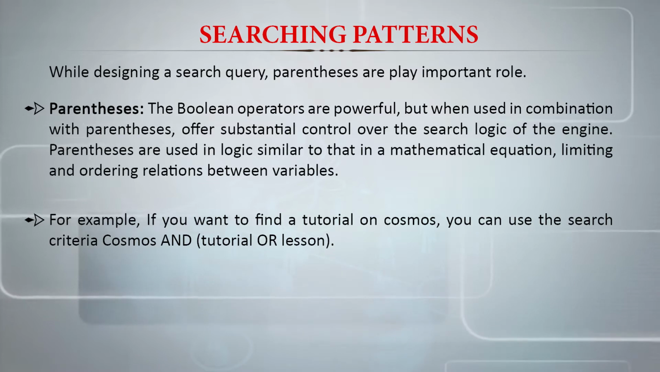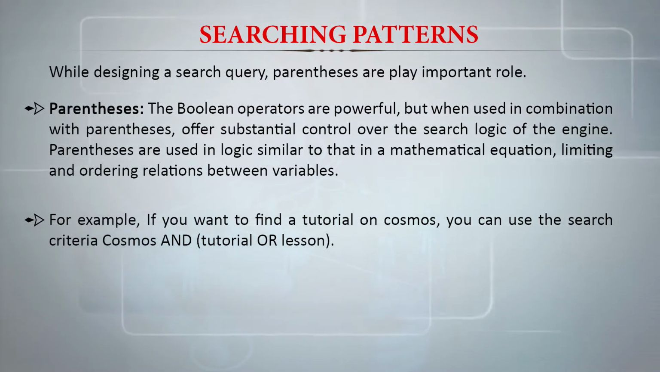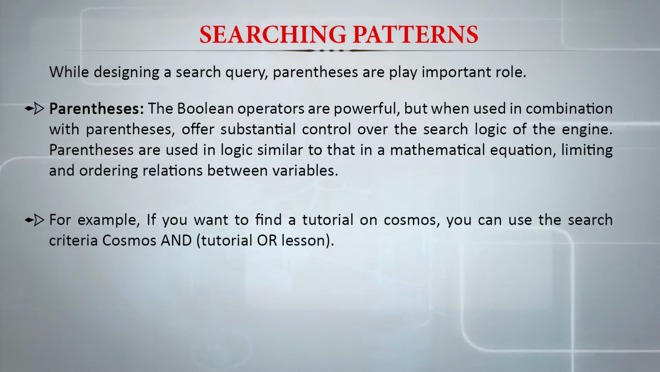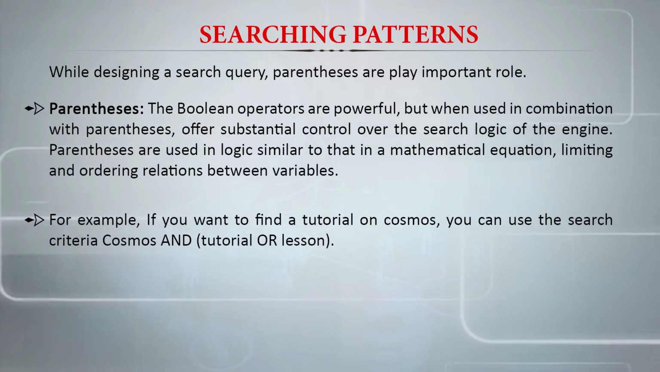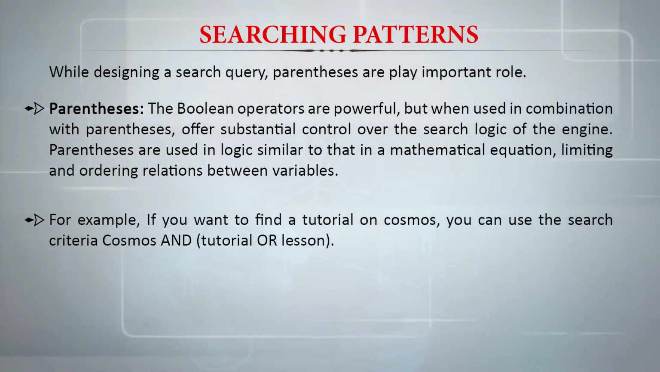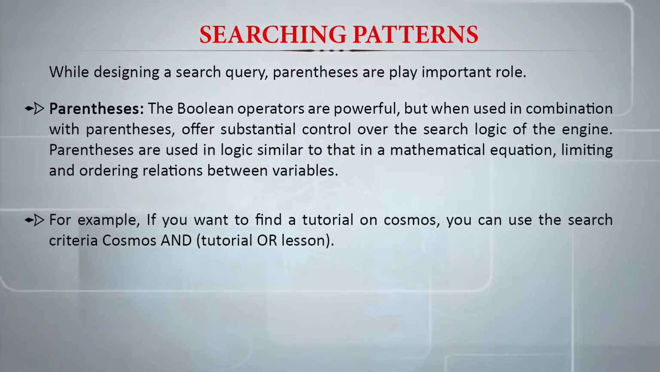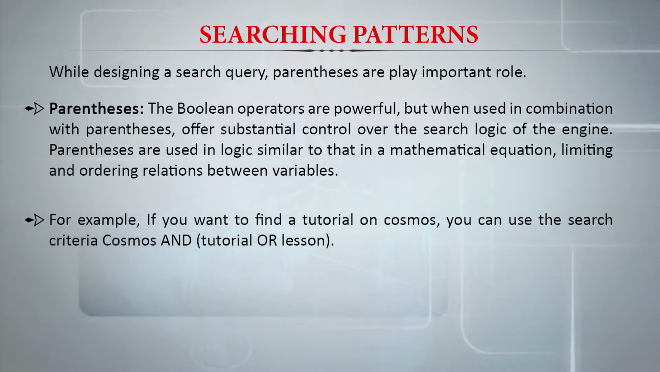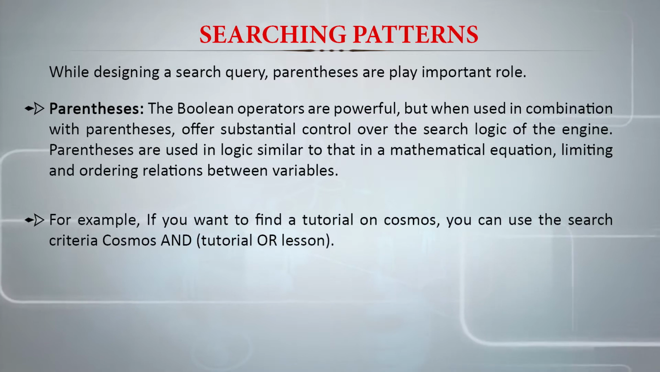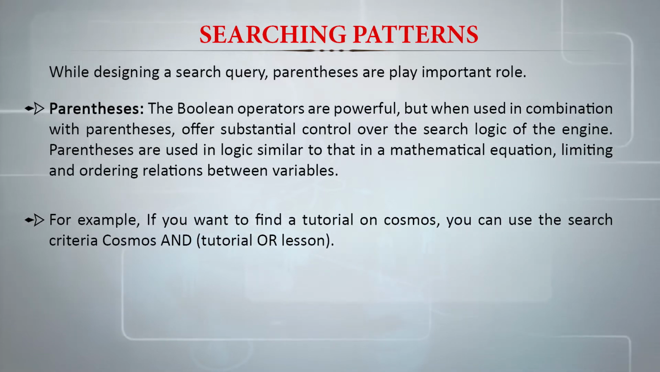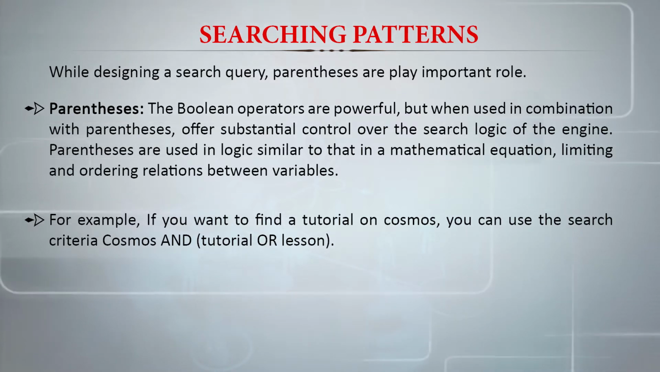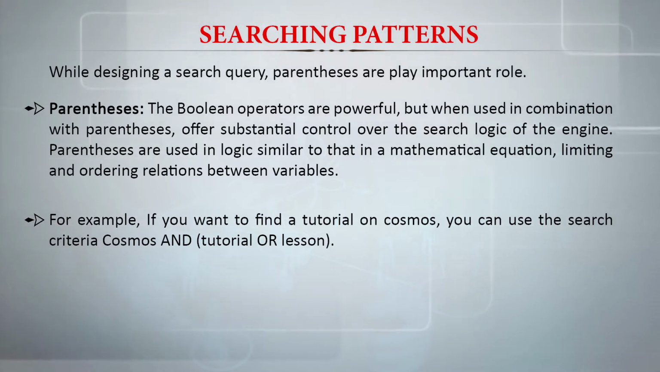So we decide to search it on the internet, and for searching we need a search engine. We open the search engine and we type Cosmos AND, and then we put in the parentheses tutorial OR lesson. So: Cosmos AND (tutorial OR lesson). Here in the parentheses we have tutorial OR lesson. So it means that either tutorial will do or lesson will do. That is one mandatory thing.